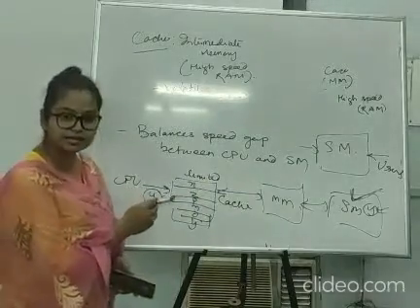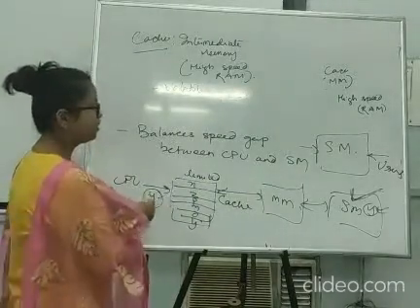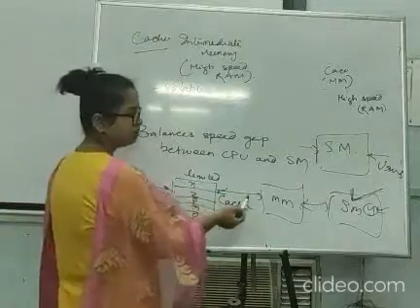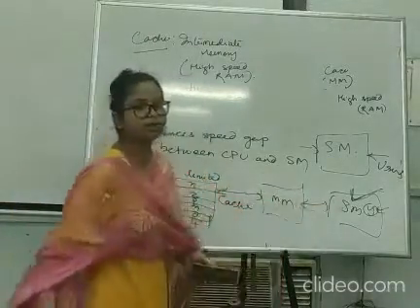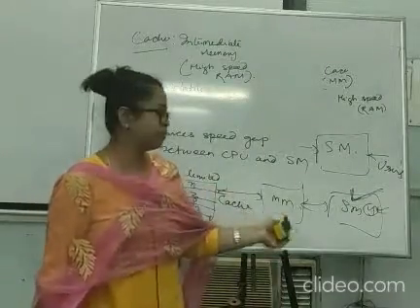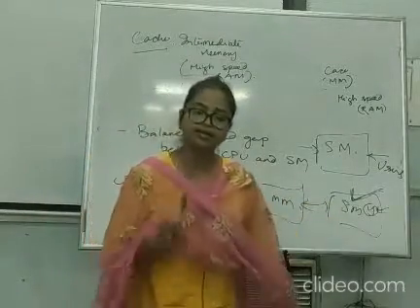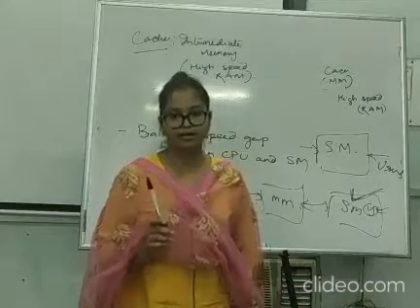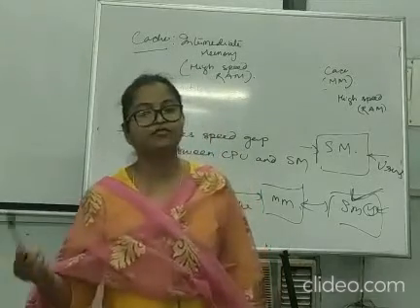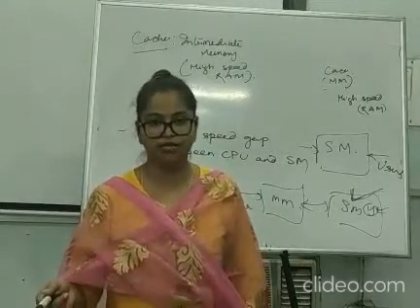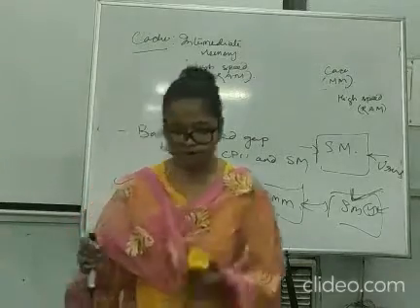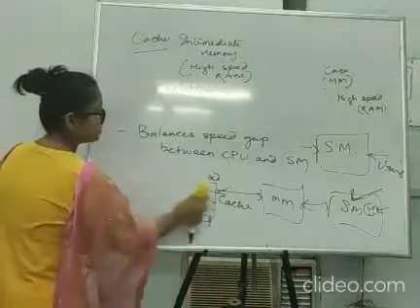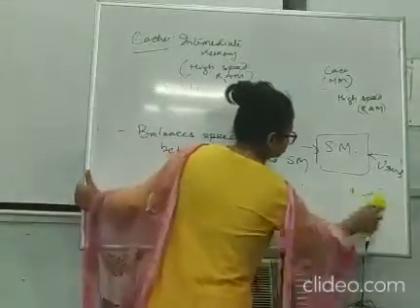When data is requested, it is first searched inside cache, then inside main memory if not found, then inside secondary memory if it is not found in main memory. In secondary memory it is definite that it will get the data, but the time would be much more. It may take much longer to get the data. So this is how execution takes place.